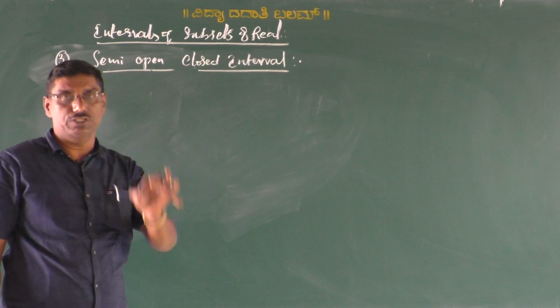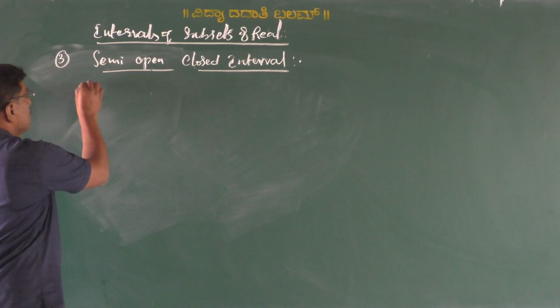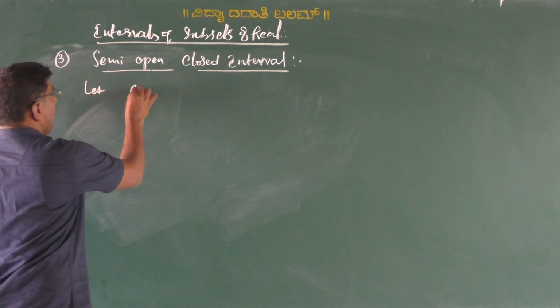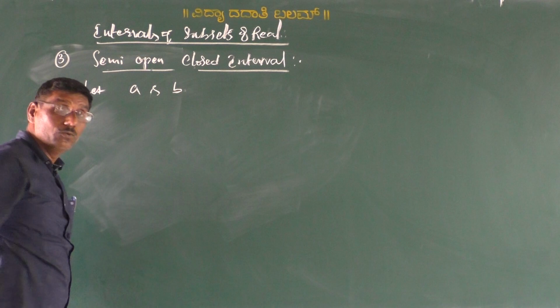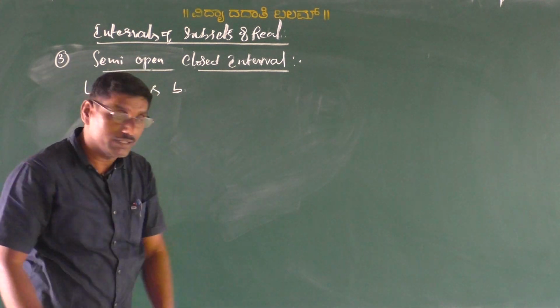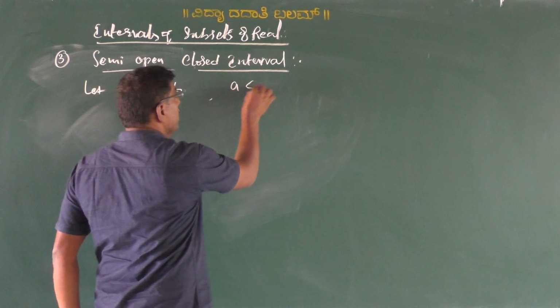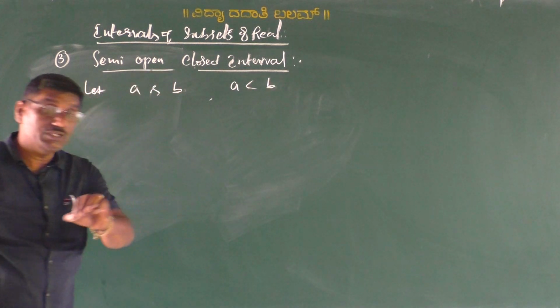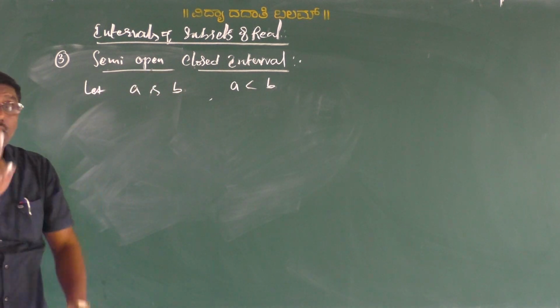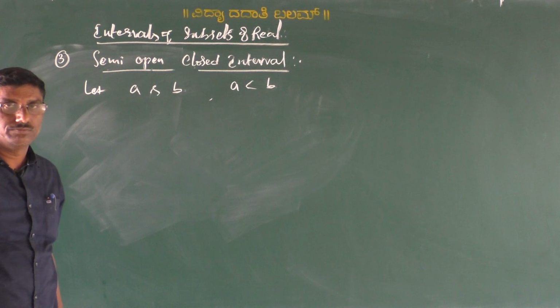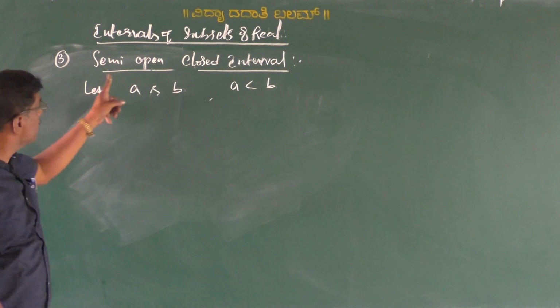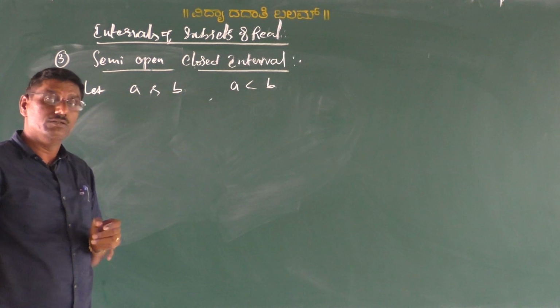Under the same condition, here let A and B be two distinct real numbers under the condition of A less than B. Now form a semi open closed interval.